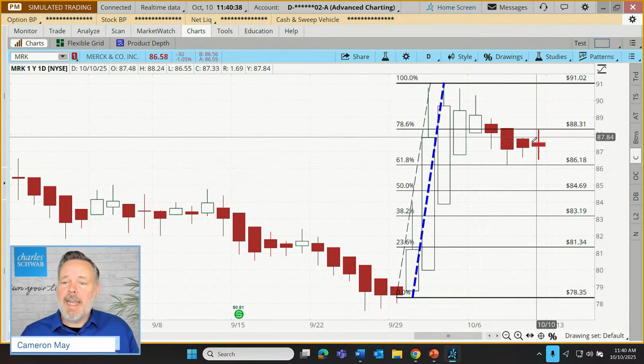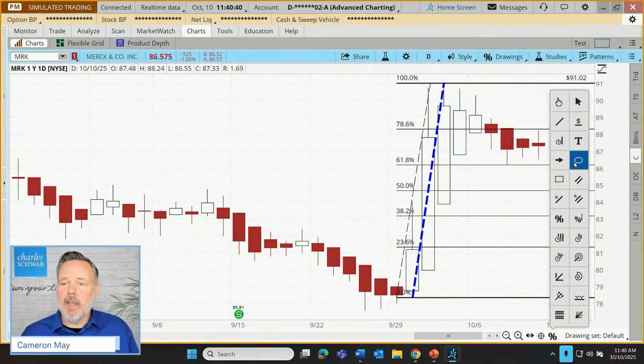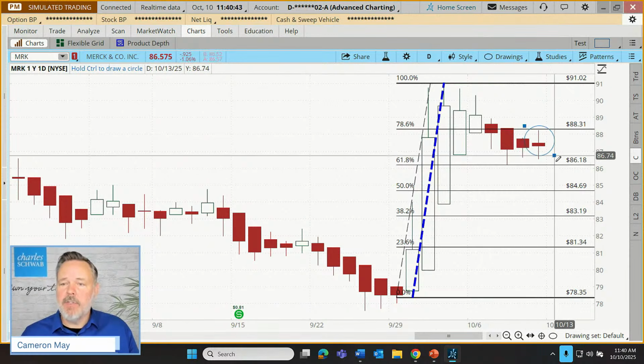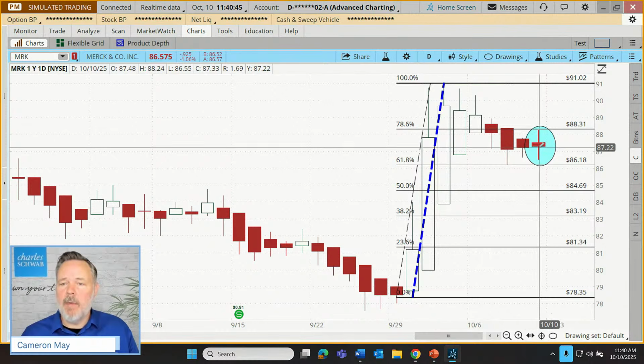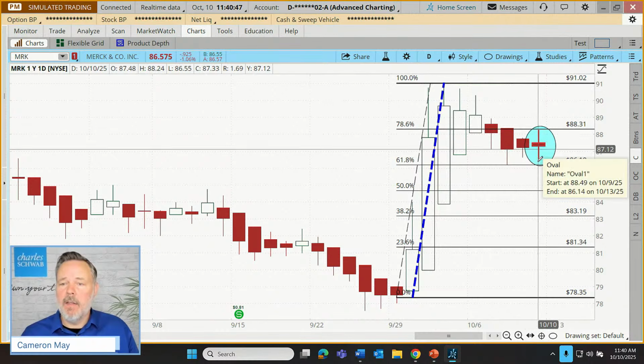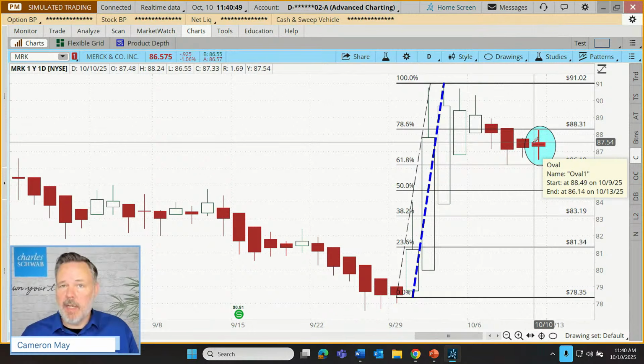But what do we have right now as of today? Color is not important. It's just the construction. We have a small bodied candle, long wick, long shadow. That's a reversal candle. There's our entry. Where might a target be?